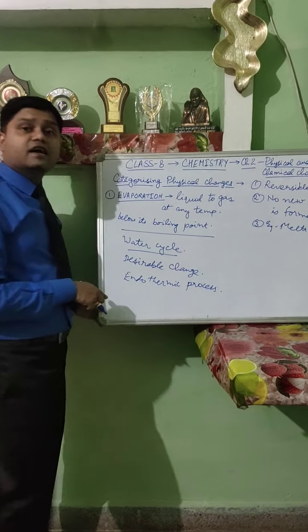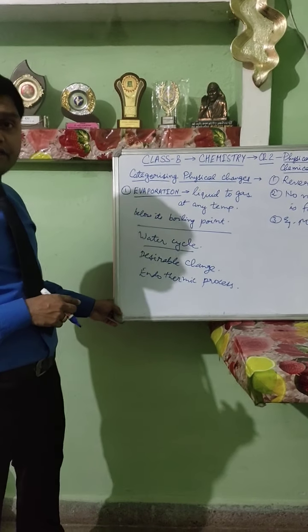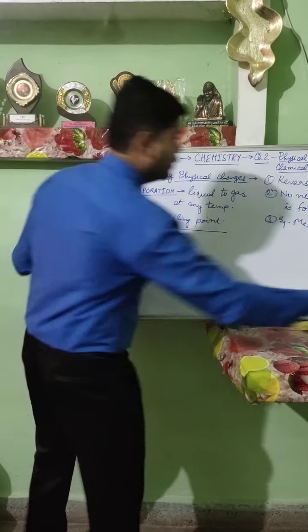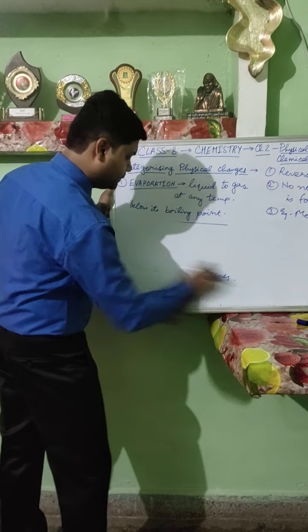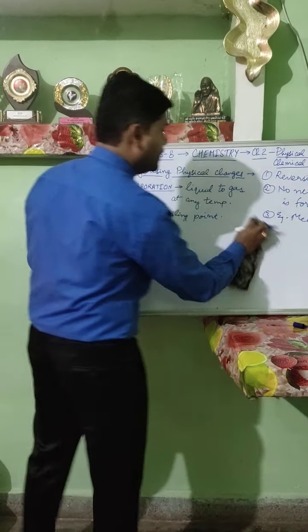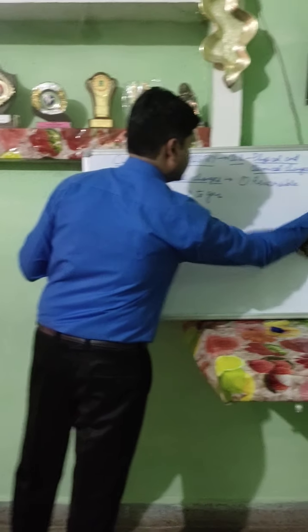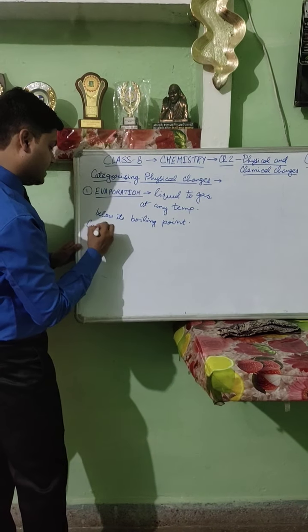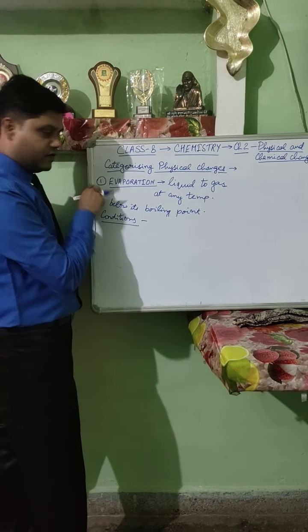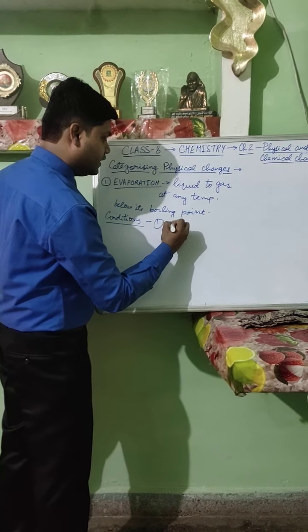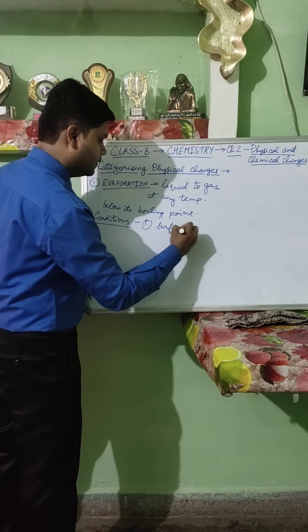Now we will be studying the conditions which are affecting evaporation. There are 5 conditions we have to study. First one is surface area.